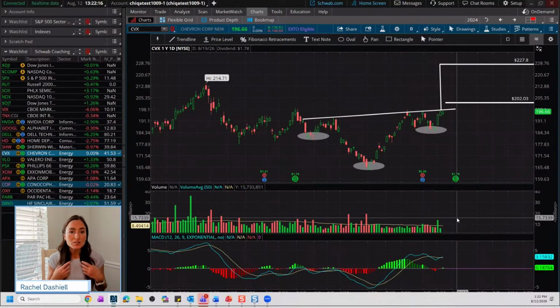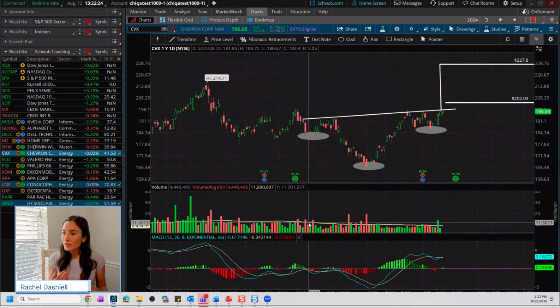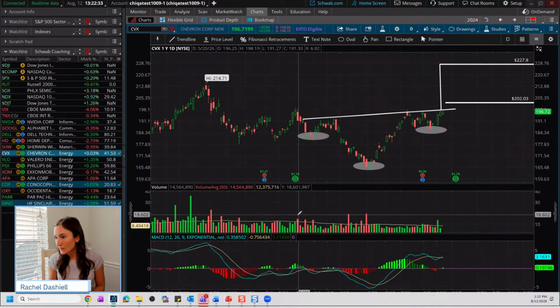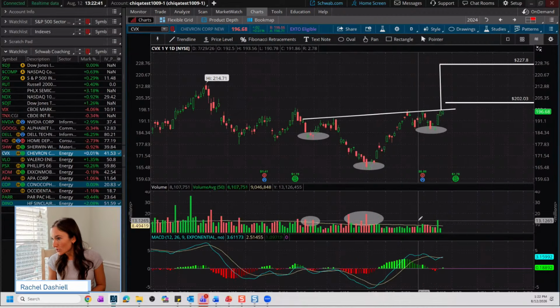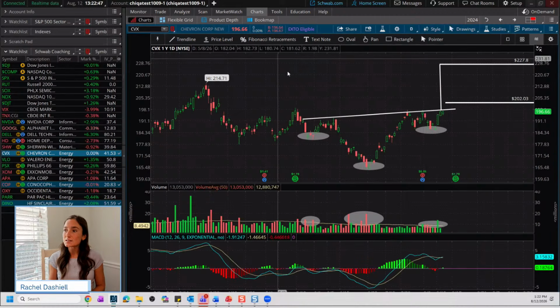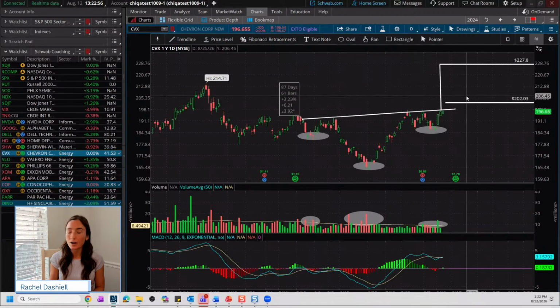And all we need to show a valid inverse head and shoulders formation volume-wise is to look for a larger than average increase in volume on the left shoulder, the right shoulder, and the head. So if you look here, you notice we got that in the left shoulder. Through formation in the head, we saw that. And through formation in the right shoulder, we have seen that as well. So this is all giving us a validity to this possible pattern. Now, it's not a completed pattern until this shapes up and breaks through and gives us that confirmation.